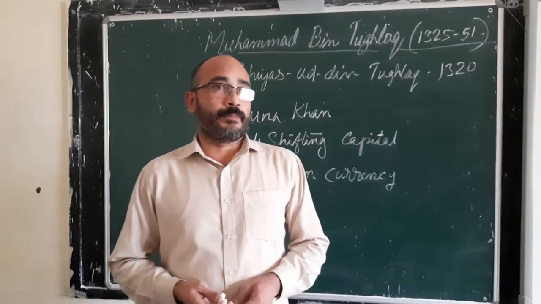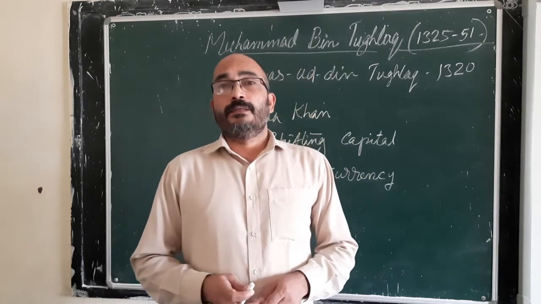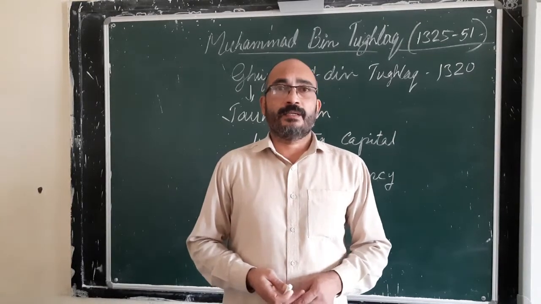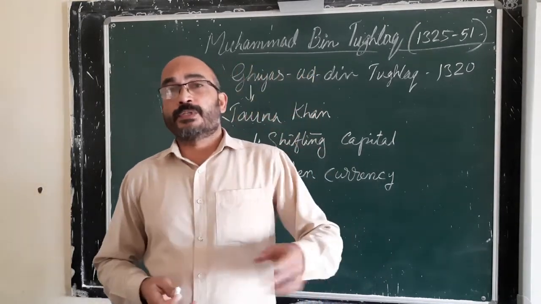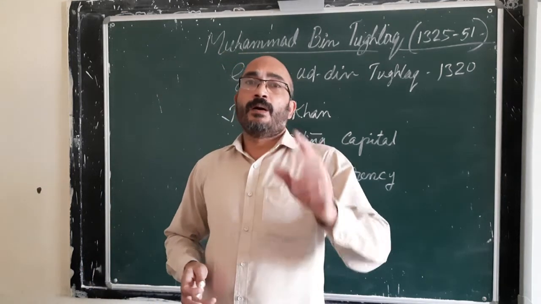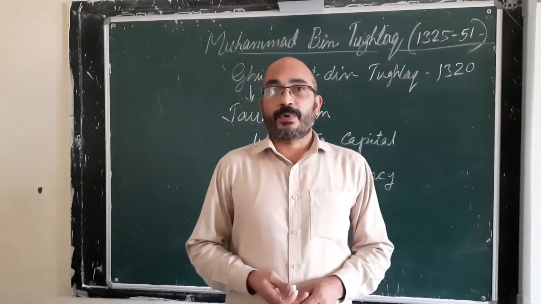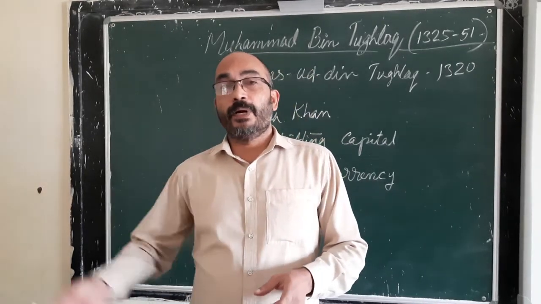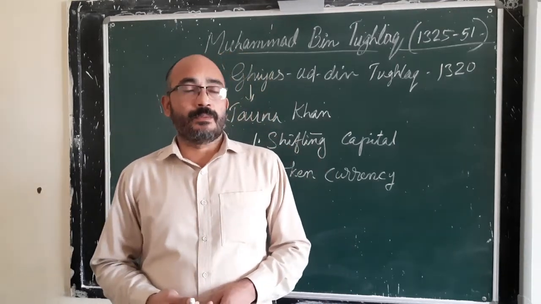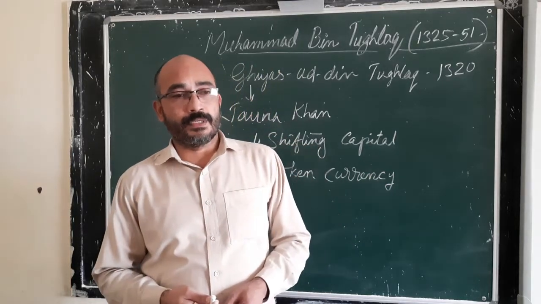So the Sultan gave a provision that people who have gold and silver coins can exchange their coins in the royal treasury with bronze and copper coins. They can get an equal amount of copper or bronze coins from the royal treasury by exchanging the gold and silver coins. So people came to the treasury with their gold and silver coins.